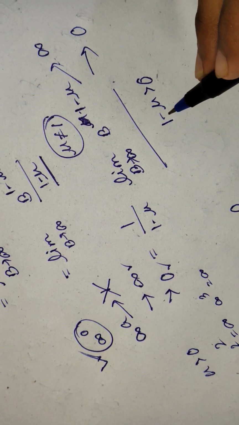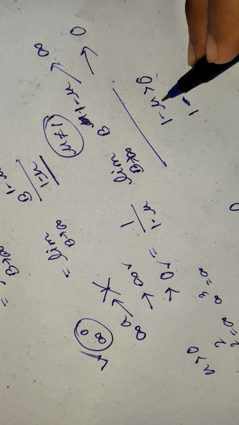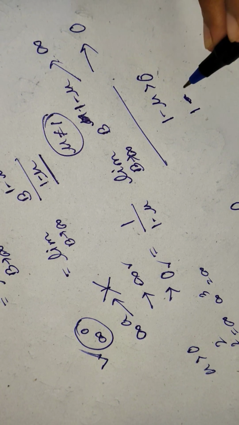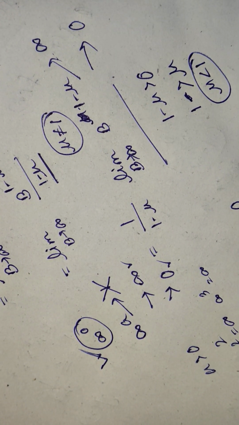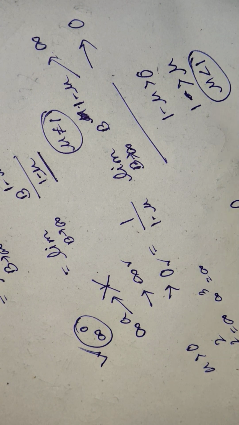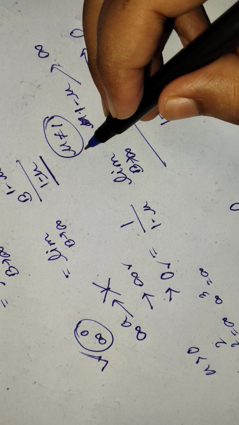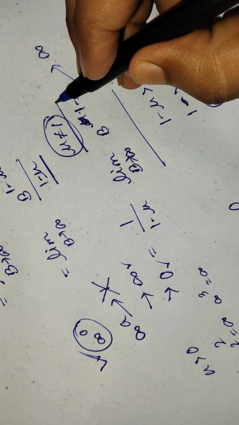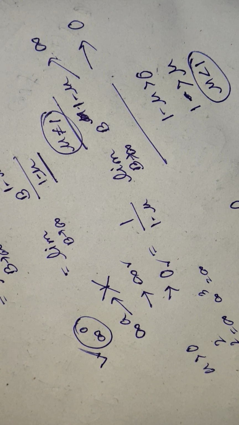Hopefully you can understand. So in that case we can see 1 minus mu greater than 0, and I'm taking the mu to the right side, so 1 greater than mu, basically mu less than 1, right? When mu is less than 1 or equals to 1, because if mu is not equal to 1, then it will converge, otherwise it will diverge, right?